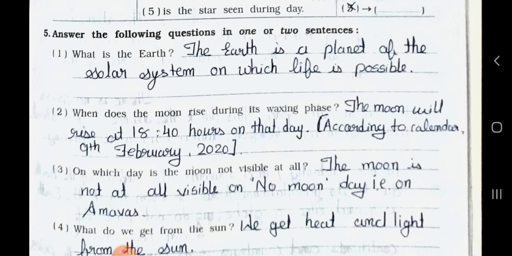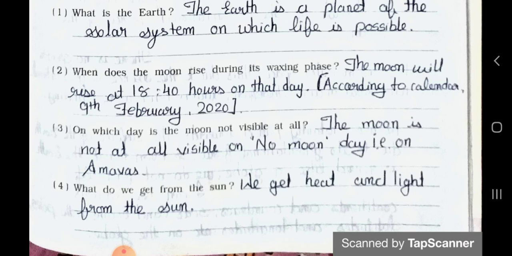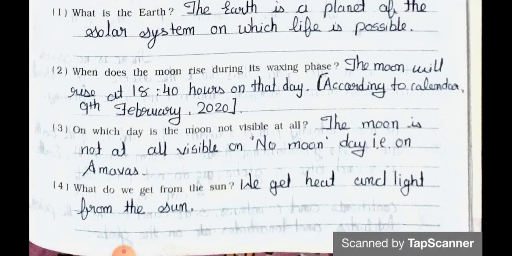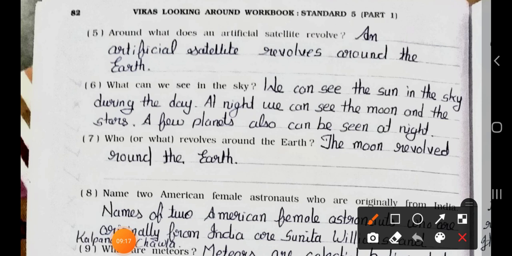Okay. See the 3rd one. On which day is the moon not visible at all? Answer is, the moon is not visible at all on no moon day, for example on Amavasya. See the question number 4. What do we get from the sun? Answer is, we get heat and light from the sun. See the question number 5. Around what does an artificial satellite revolve? Answer is, an artificial satellite revolves around the earth.